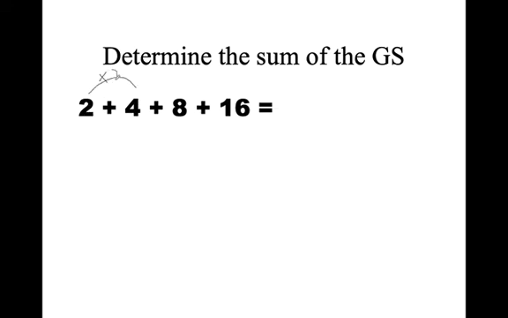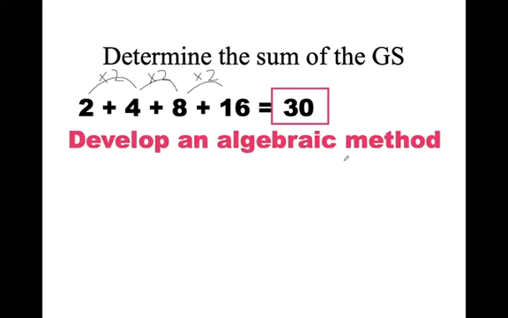Okay. Determining the sum of a geometric sequence. Suppose we're given this one here. We start at 2, and we know it's geometric because I'm timesing by 2 every step of the way. I could just manually find the sum, just add it up and see the sum is 30. Again, we're going to tinker around with this a little bit to try to figure out an algebraic method. So I'm going to classify the sum as adding these 4 terms up.